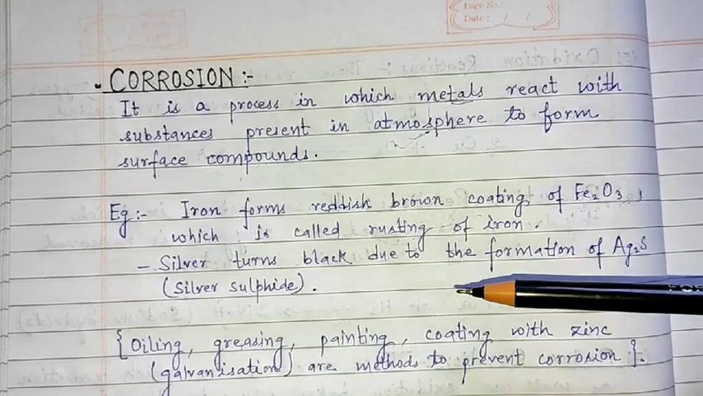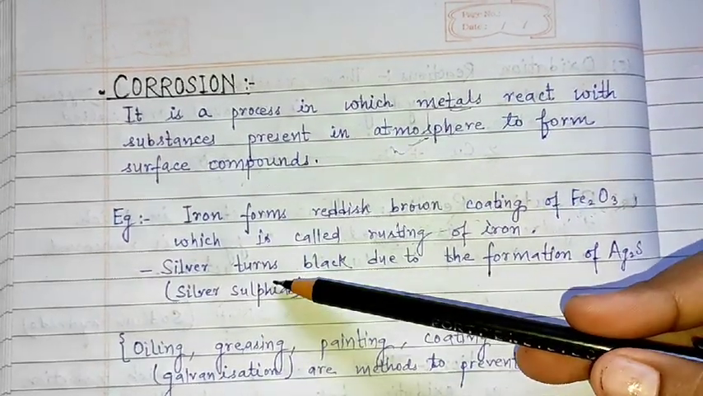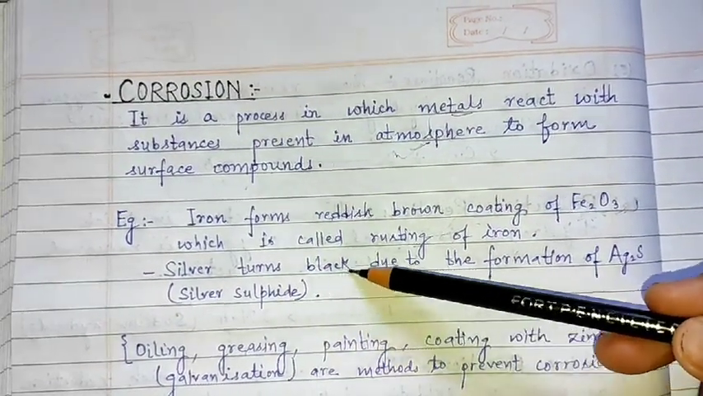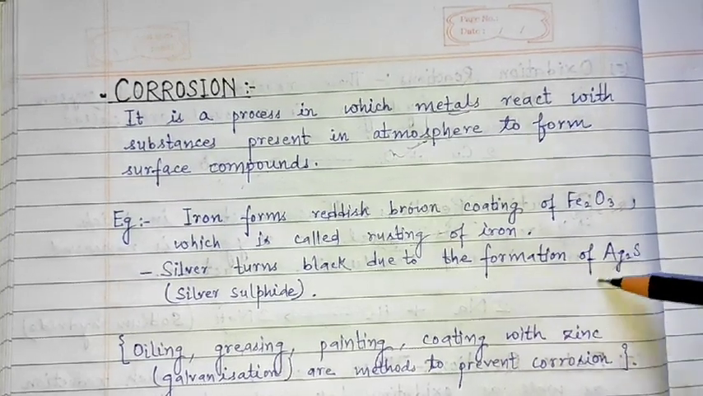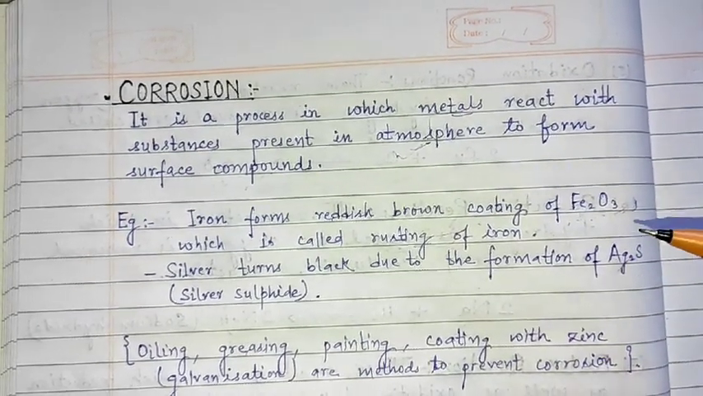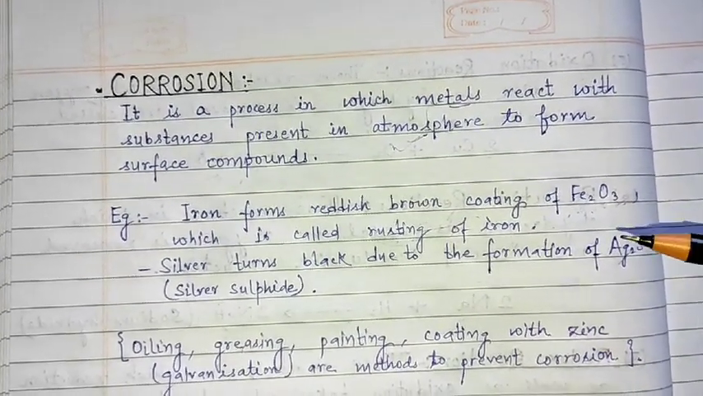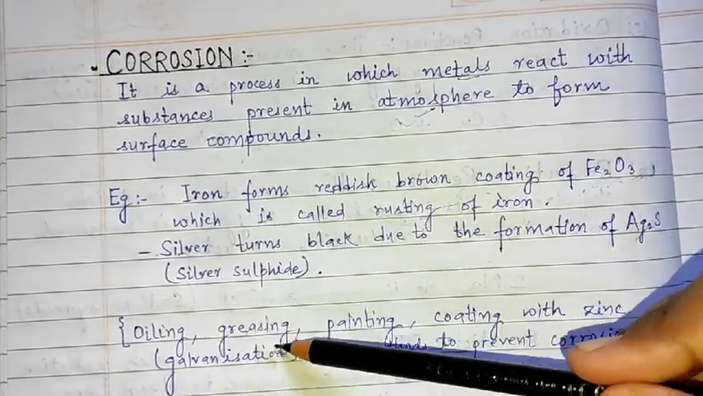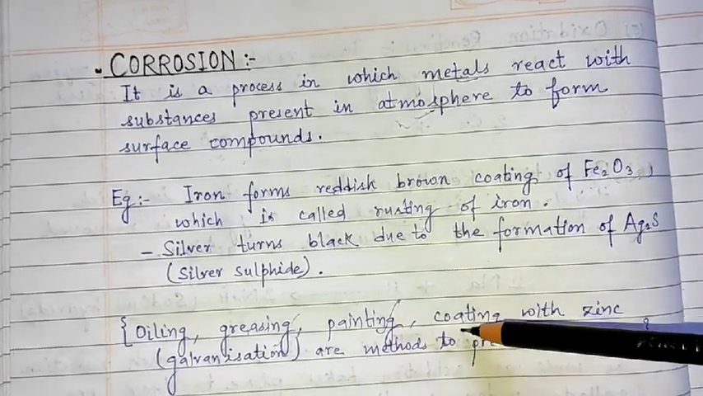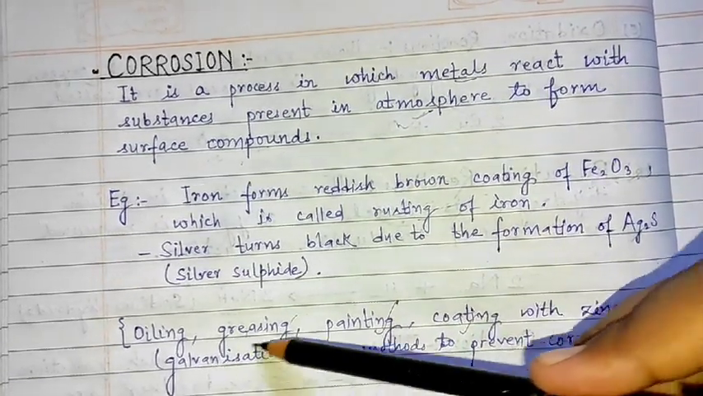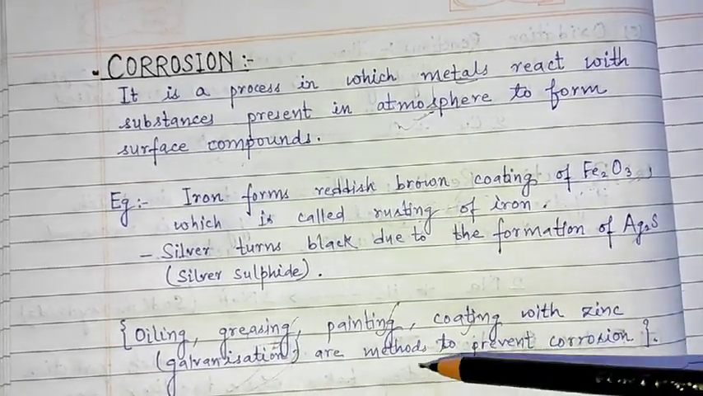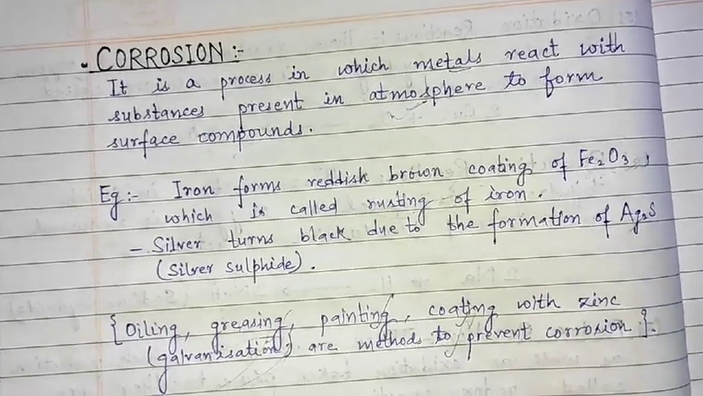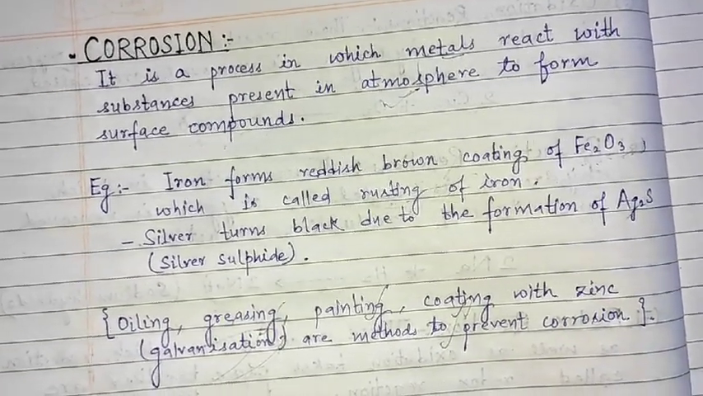And one more example we can take, that is silver. Silver turns black due to the formation of silver sulfide. So how can we reduce it? Simply by oiling, greasing, painting, coating with zinc, that means galvanization. These are some of the methods by which we can prevent corrosion.